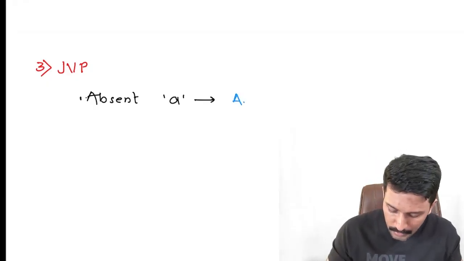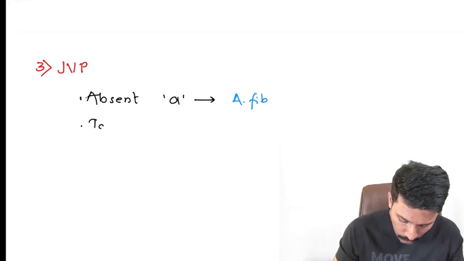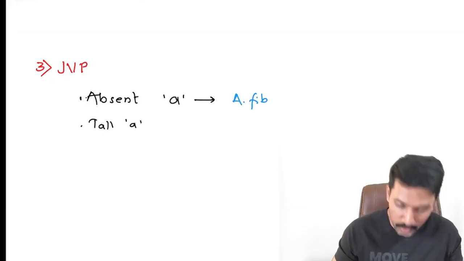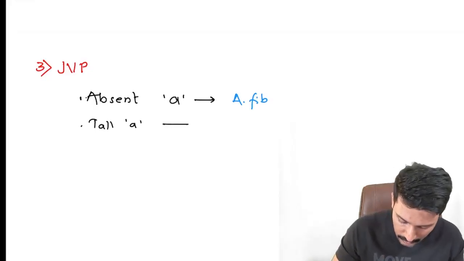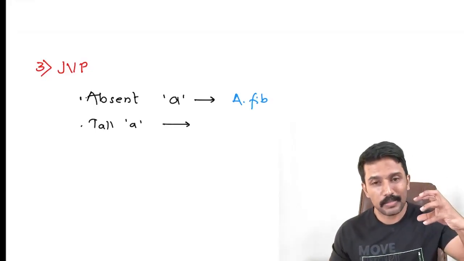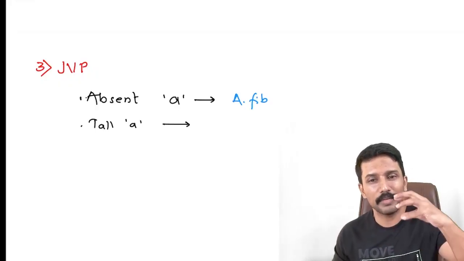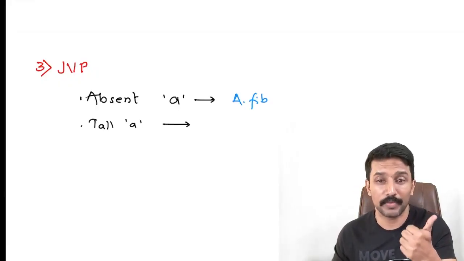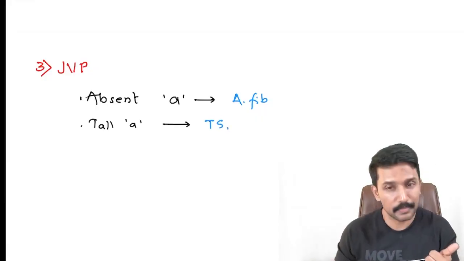So absent A wave indicates atrial fibrillation. Then tall A waves, which are also called giant A waves or prominent A waves, are seen whenever the right atrium faces an obstruction for the ejection of blood. Right atrium pushes the blood to right ventricle. If there's an obstruction, this obstruction could be because of tricuspid stenosis.